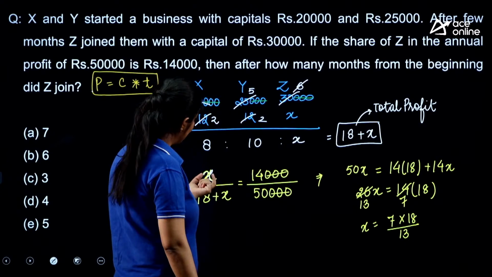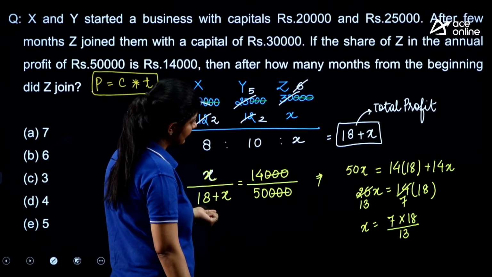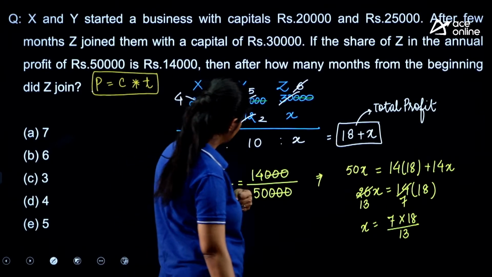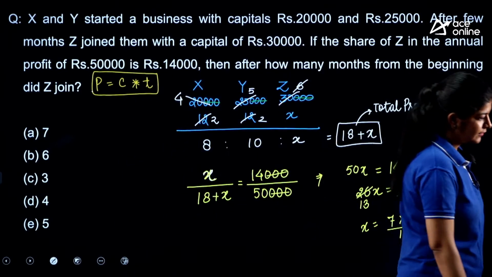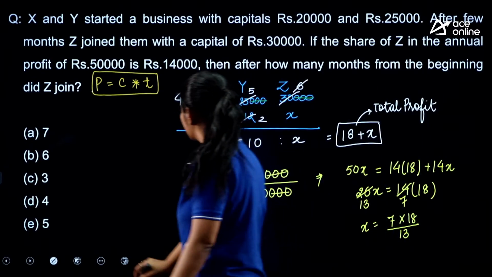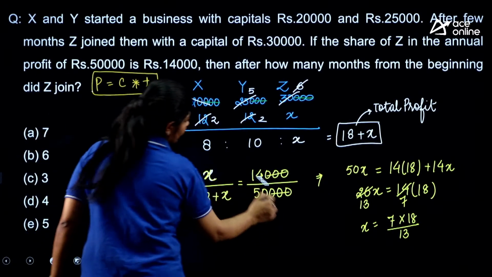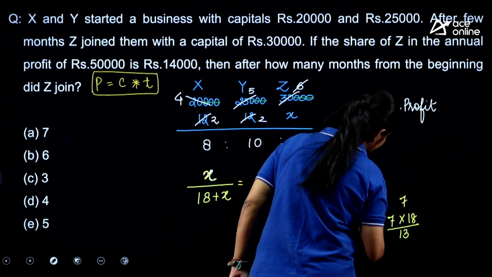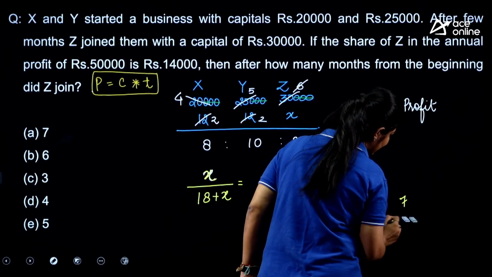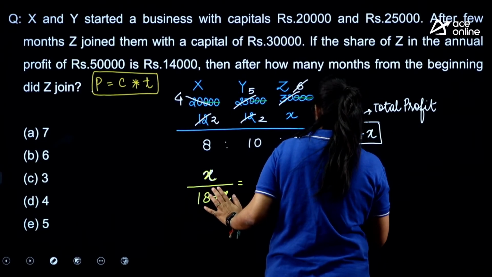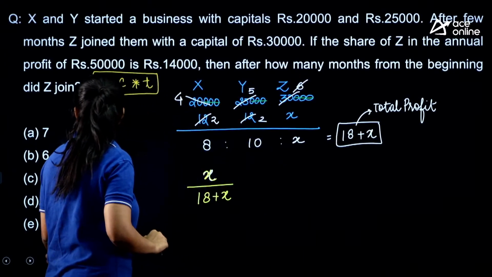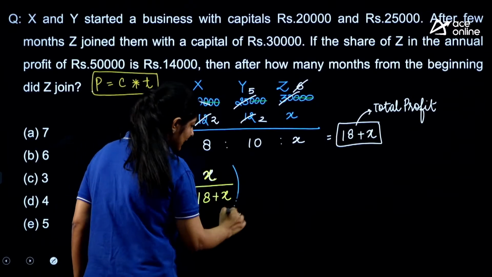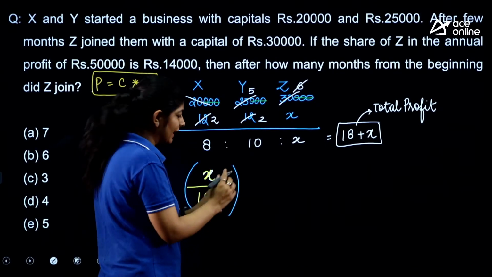So it is getting x out of 18 plus x, and here this is nothing but 14,000 and this is 50. I guess I made some mistake, wait. This is not the exact ratio that we need to write. The question is saying that he is getting 14,000, that means the value of this one out of the total profit is nothing but equal to 14,000. That means this value that x is getting out of what?